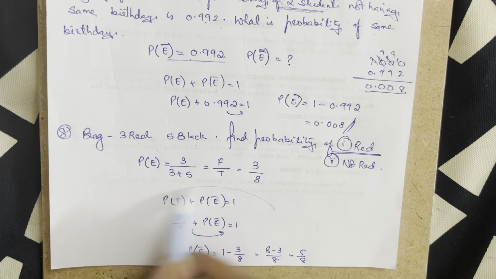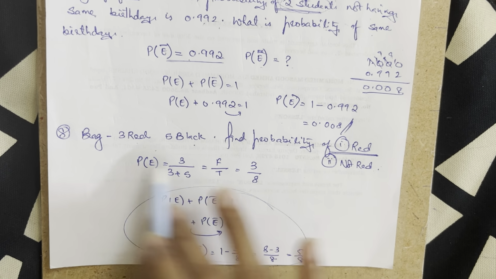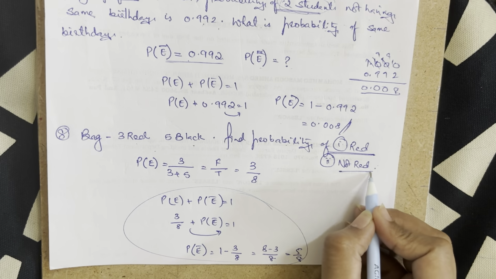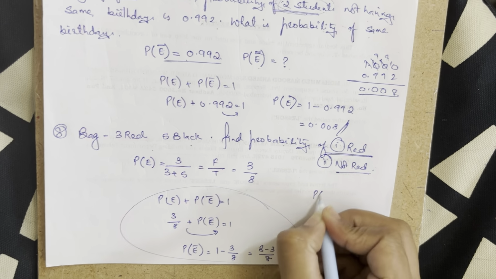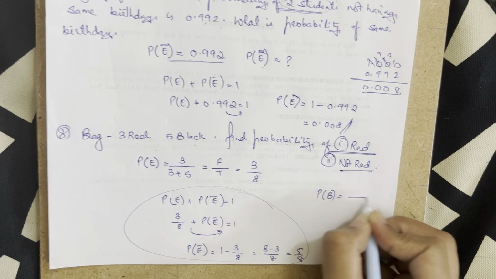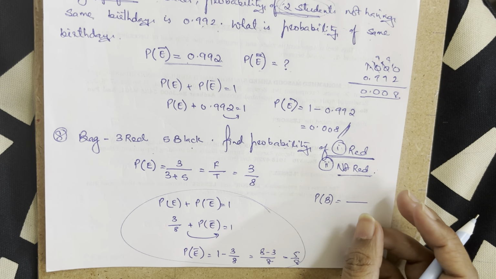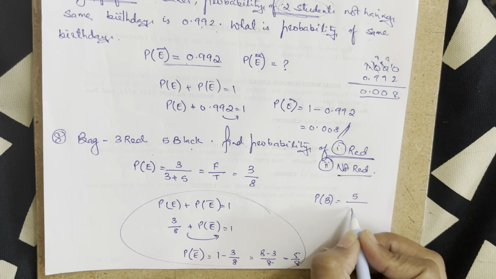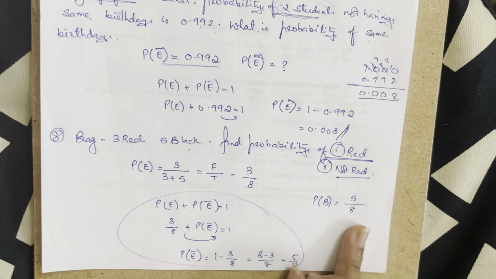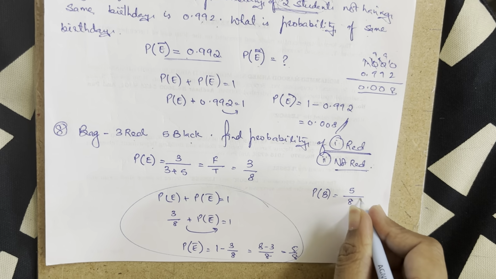Okay, this is by using the formula. If I'm not using the formula directly, I want to do it like this. Not red means he's skipping the red, it is only about the black ones. So the probability of black balls taken out would be 5 upon the total again. So 5 upon the total, which is 8 in here. So both ways you get the same answer, is what we learned.